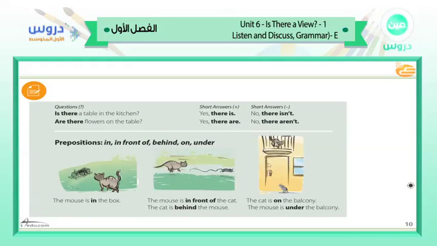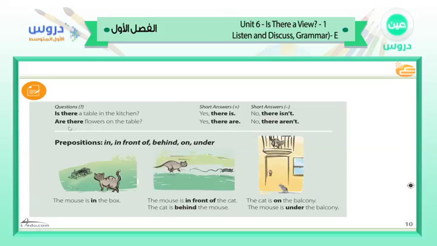In making a question, gentlemen, by using, as I told you before, there is, we can make a question by Is there? Is there a table in the kitchen? This is a yes/no question. If the answer is yes, we can say yes, there is. This is what we call a short answer, positive. And if the answer is negative, you can say no, there isn't.